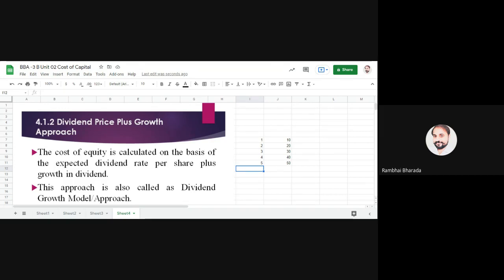Every year the company adds a dividend of rupees 10. Are we clear? So if I ask the dividend at the 10th year, how many rupees as per this rate? At the 10th year, we have a dividend of rupees 100. Are we clear about the concept?